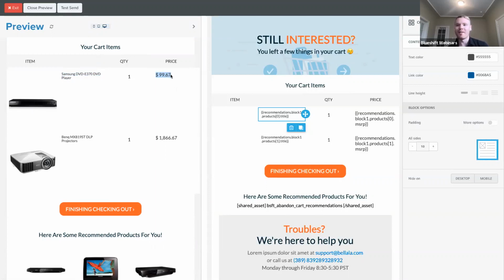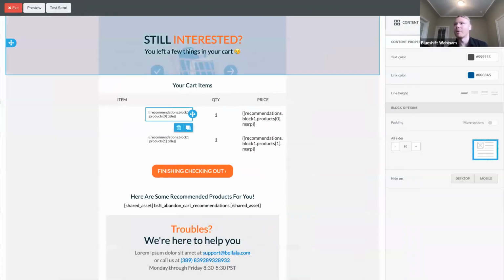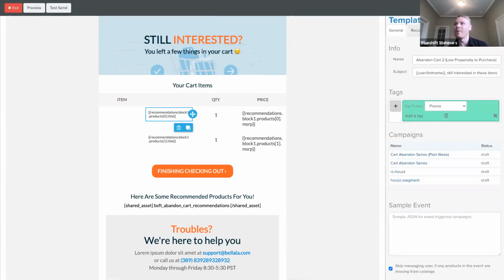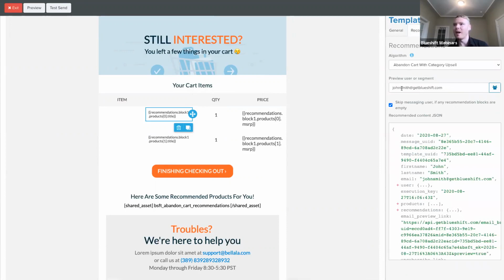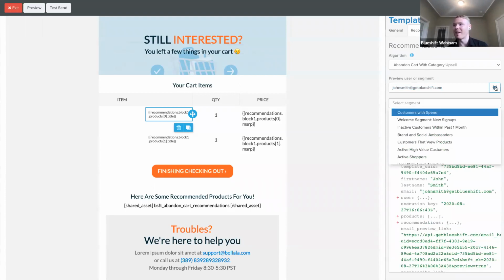So this is really nice in that from a QA perspective, I can go ahead and preview for any personality. Another thing I want to highlight is from a QA perspective, perhaps you have many different personas or segments that you want to be able to QA for. We make that really simple to do. So just by hitting this button up in the top right-hand corner, I'm going to come down here to recommendations, and then we can either select the user explicitly for who we want to see this preview, or if I want to randomly choose a user from one of my personas or segments, we can easily do that from this dropdown right here.